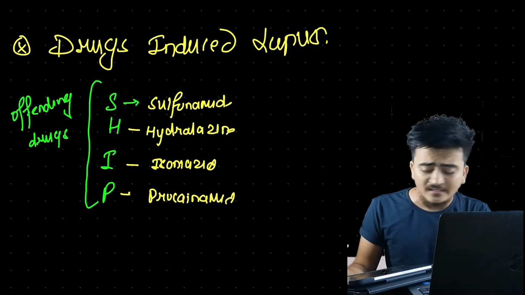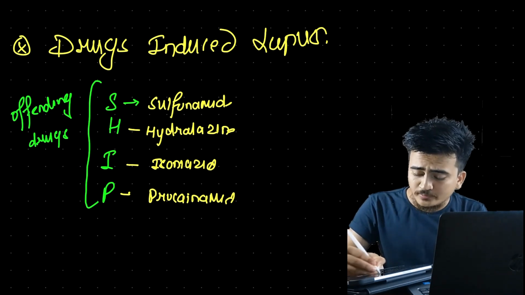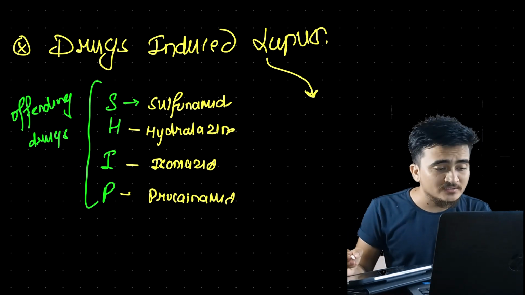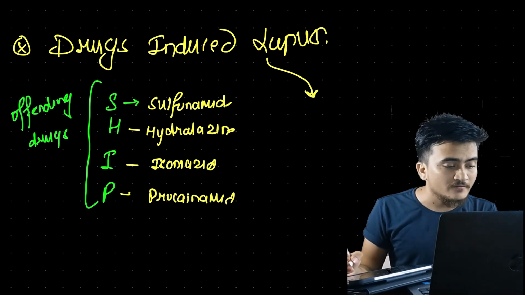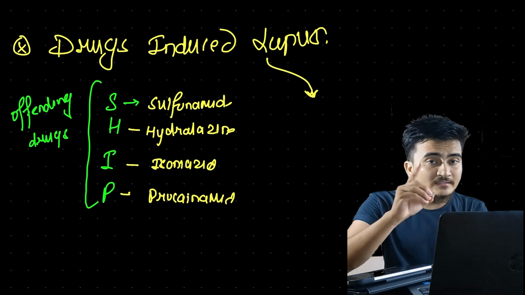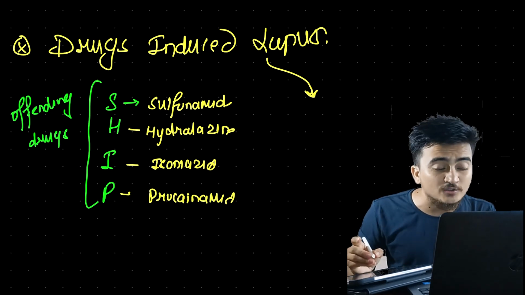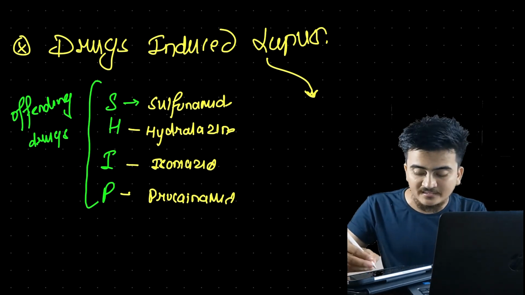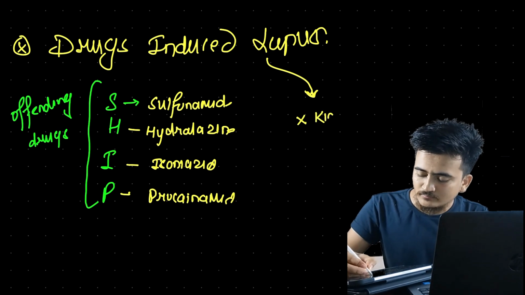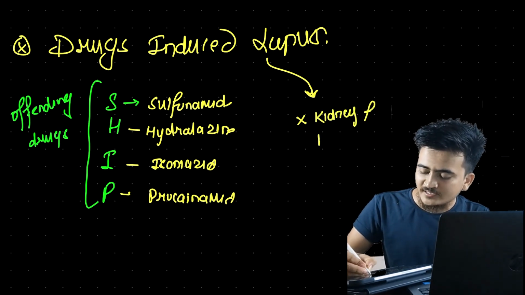Now in drug induced lupus, there is involvement of various systems in the body, but there won't be involvement of kidney and brain.